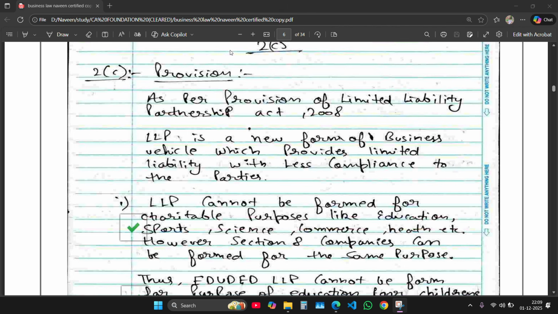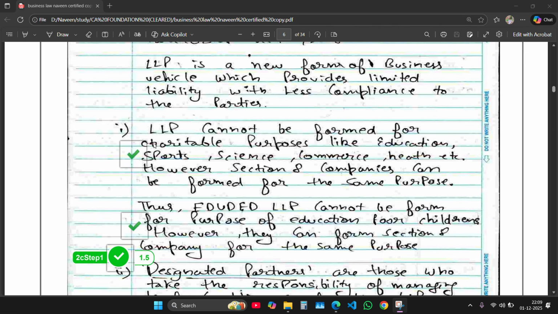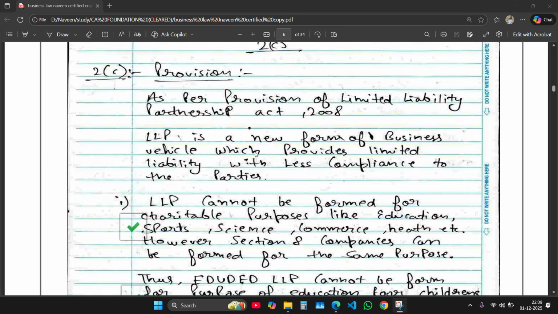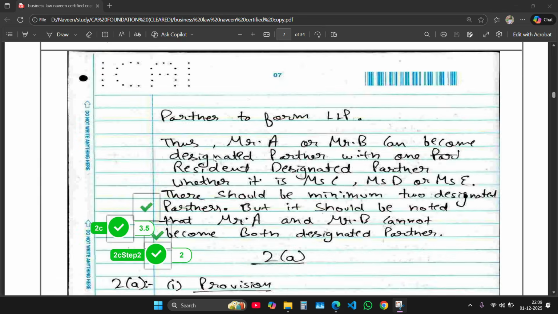So if you want to write a case-based question, firstly write the provision, then tell in what act the provisions come. Like I wrote, as per provisions of the LLP Act 2008, then I explain what is LLP. LLP is a new form of business vehicle, and then the features of LLP. I don't remember what I wrote. So this is how I write. Then I explain who are designated partners, and then I conclude what is right and what is wrong.